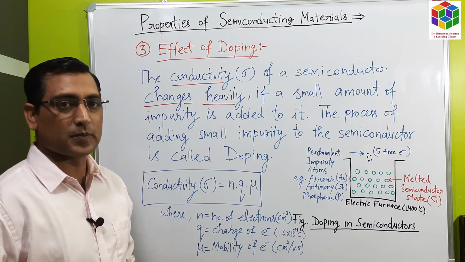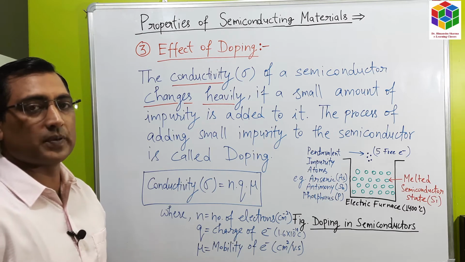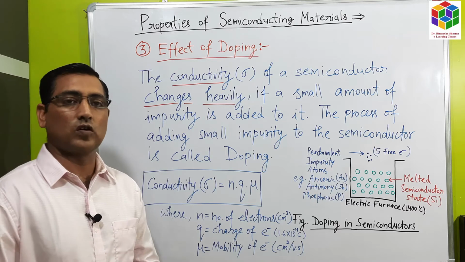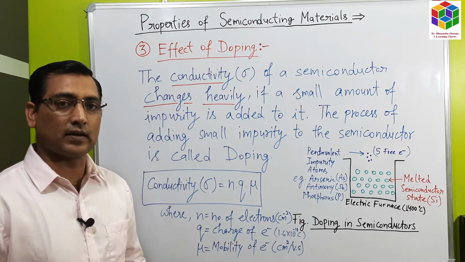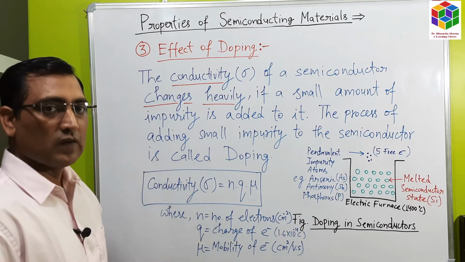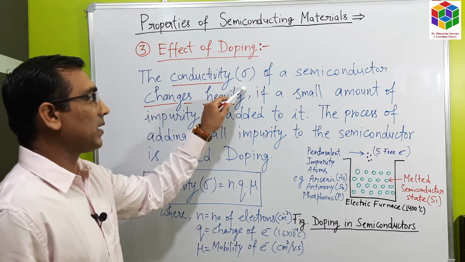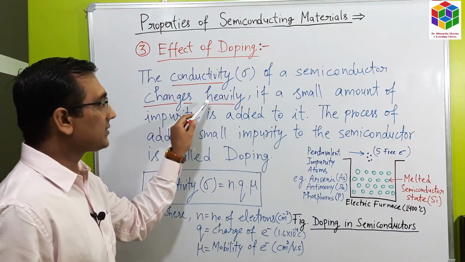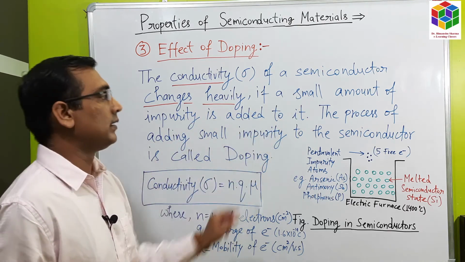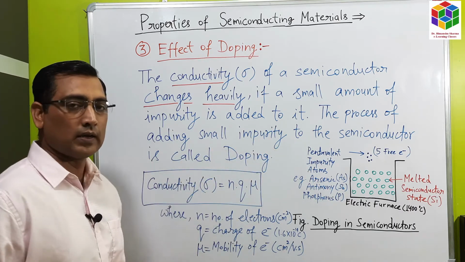Now we will see the next property of semiconductors, that is doping process. What is doping process in semiconductor? In simple terms, adding a small amount of impurity to a semiconductor in its melted state is called doping process. Now we will see doping in detail. The conductivity sigma of a semiconductor changes heavily if a small amount of impurity is added to it. The process of adding small impurity to the semiconductor is called doping.